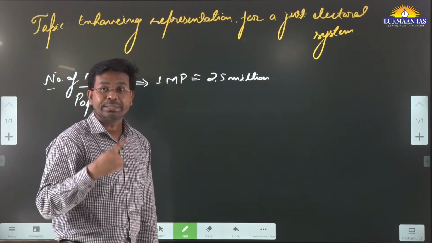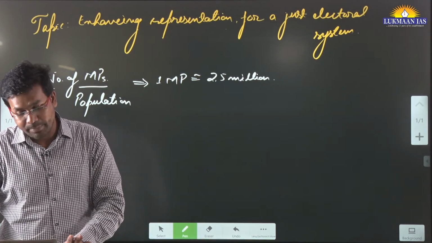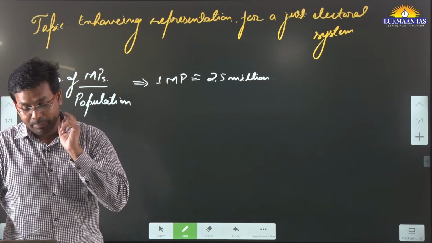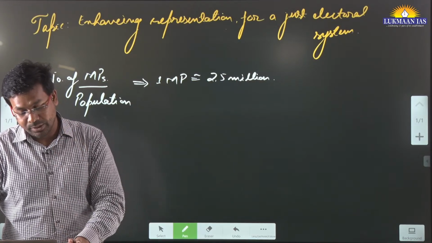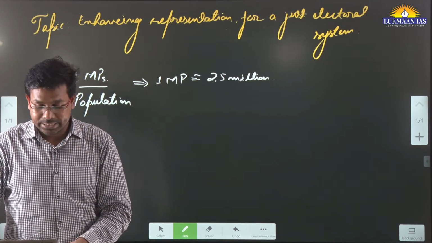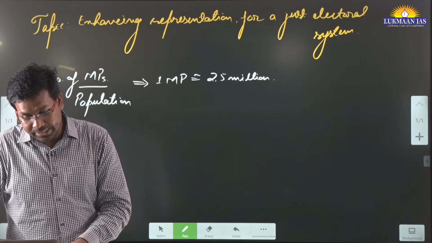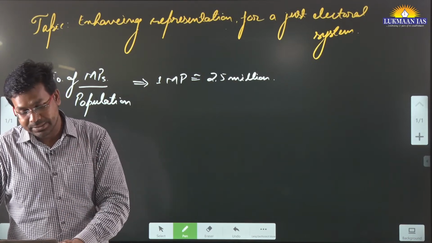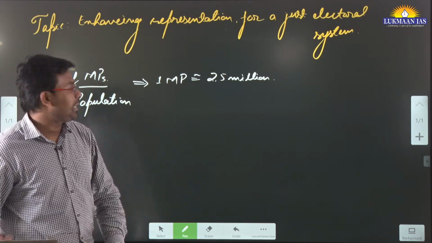If we talk about similar numbers in countries like the United States of America, one US representative, one person in the House of Representatives, represents around 7 lakh population. Similarly, in Pakistan they represent around 6 lakh citizens, and in Bangladesh it is 5 lakh citizens.